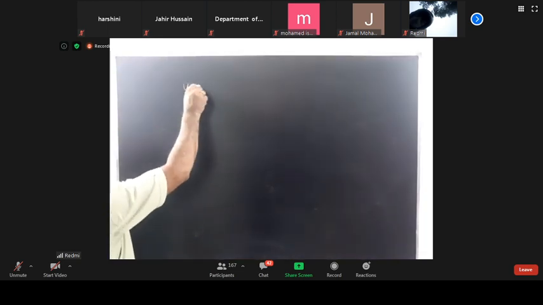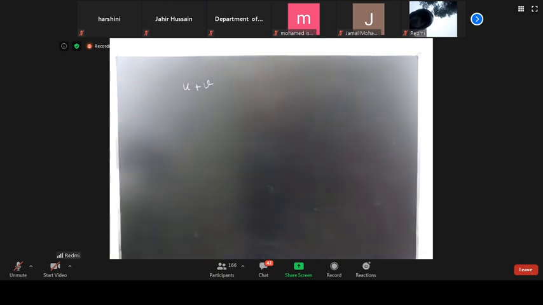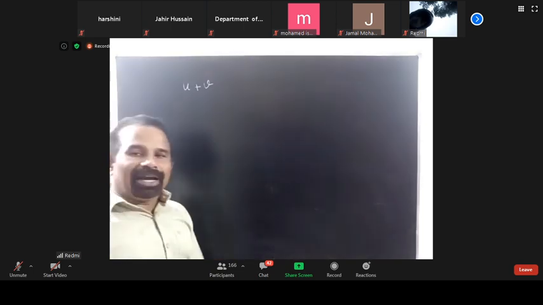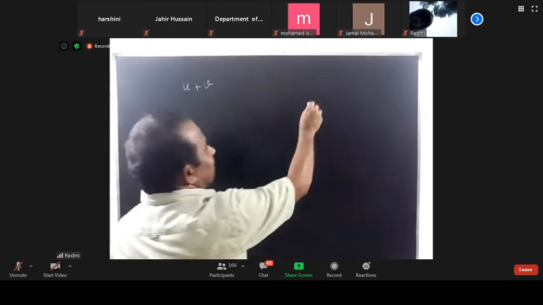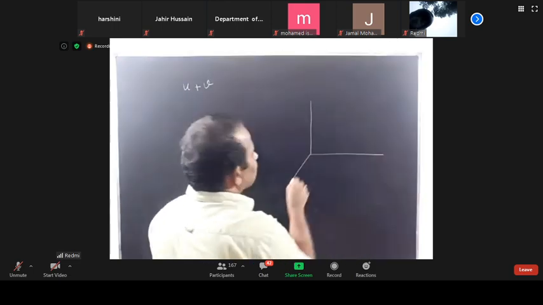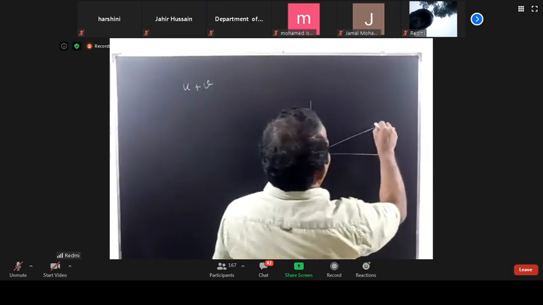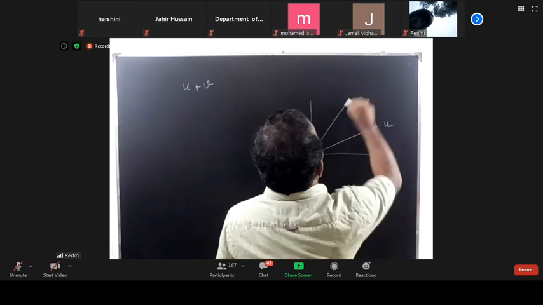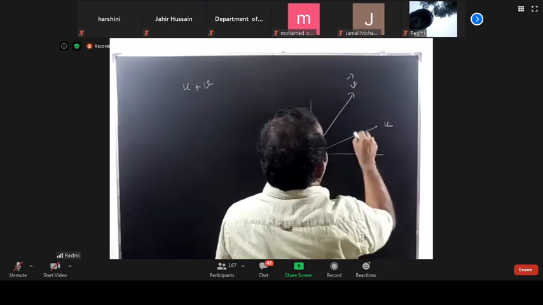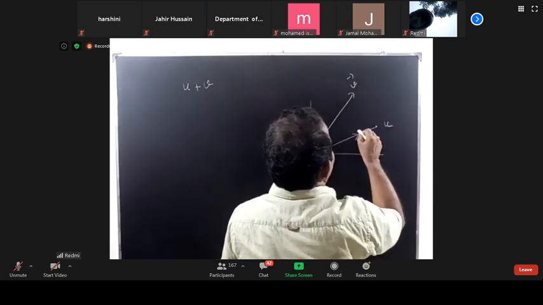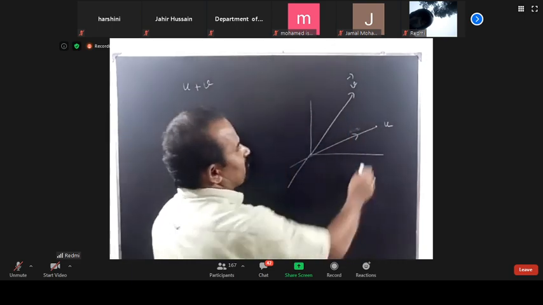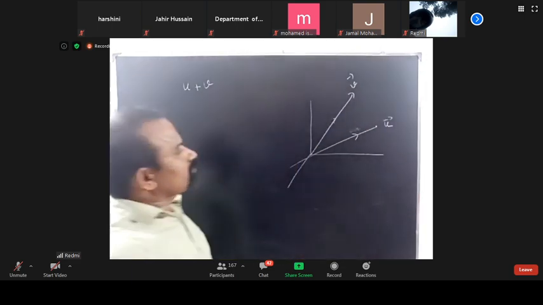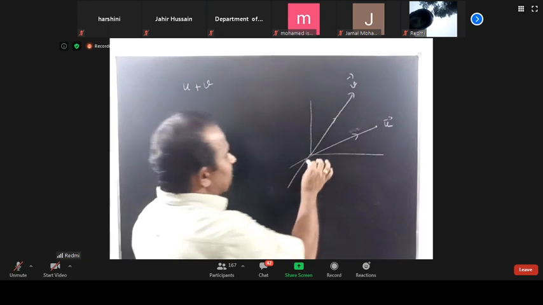Suppose U is a vector, V is a vector. What about U plus V? Addition of two vectors. Suppose this is a vector U and this is a vector V. U plus V is also a vector.